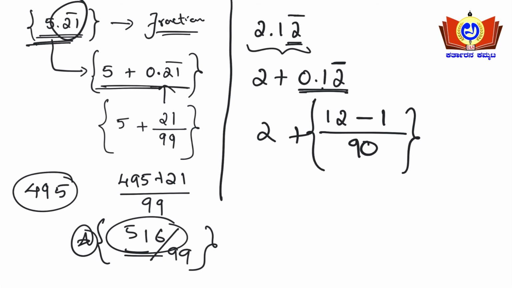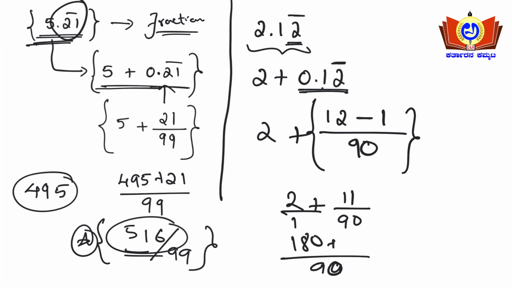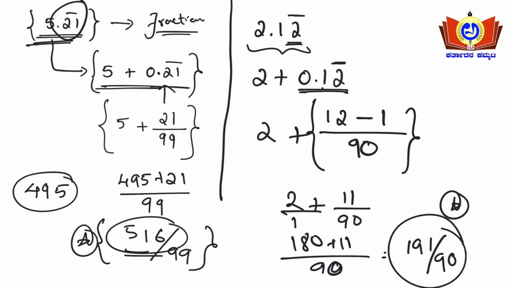So simple, right? 12 minus 1 divided by 90, so 12 minus 1 is nothing but 11 by 90 plus 2, so the LCM will be 90. So 9 2s are 18, so 180 plus 11, so 180 plus 10 is 190, so 191 by 90. Yes or no? 191 by 90 is the answer here. So this is the way you will be converting decimals to fractions, friends. Okay, this was the concept regarding how to convert a decimal into a fraction, friends.